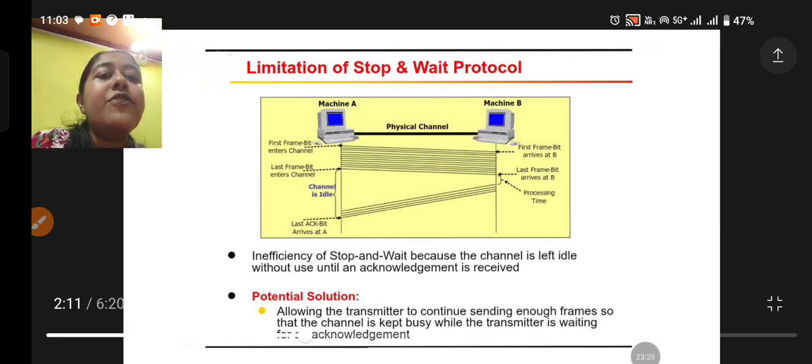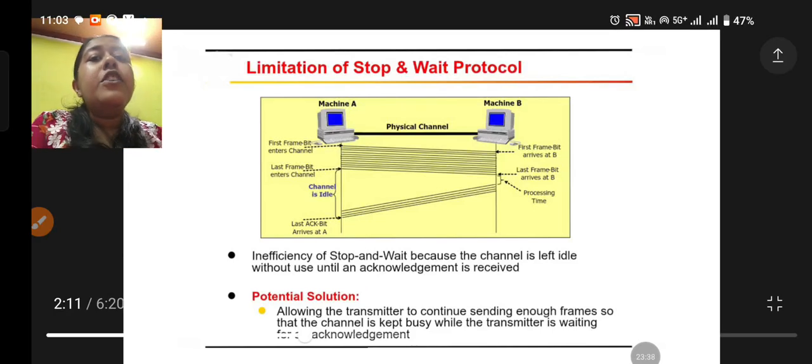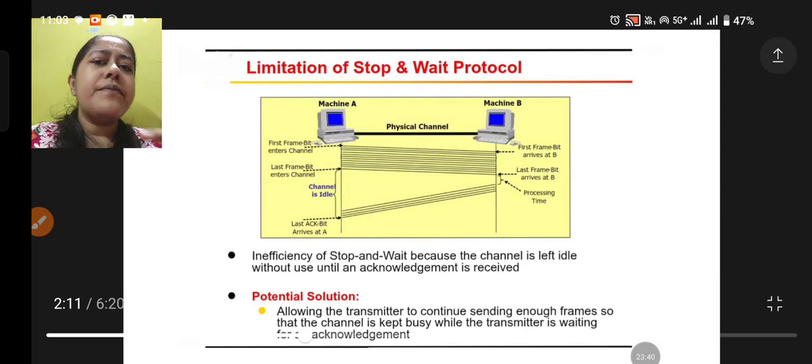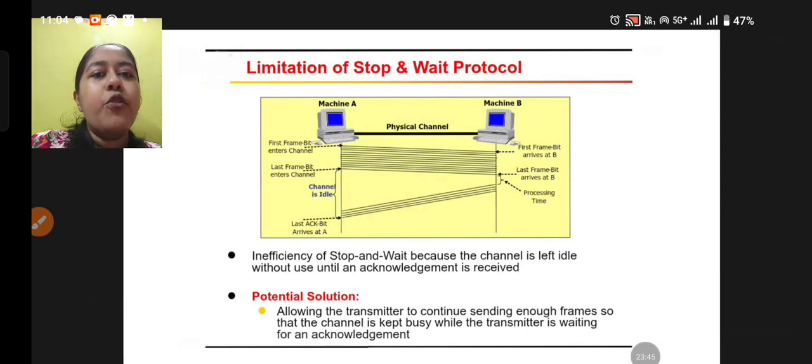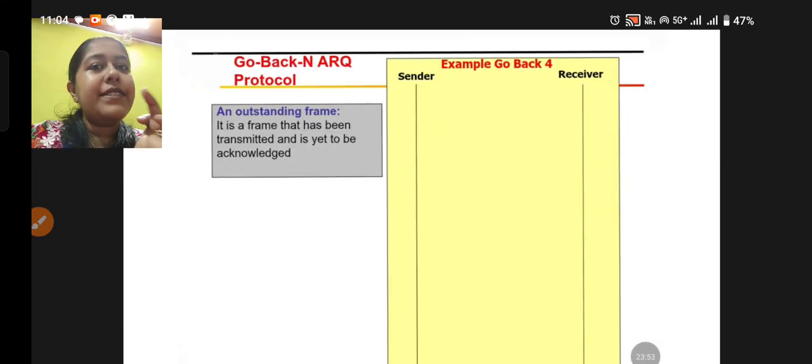Thus, allowing the transmitter to continuously send enough frames keeps the channel busy while the transmitter is waiting for an acknowledgement. So we are correcting that limitation and getting this protocol, Go-Back-N ARQ. It is efficient, obviously, but it also has some problems.